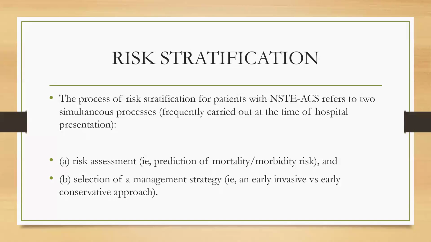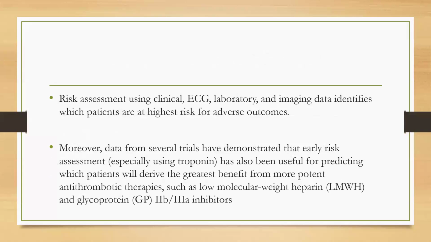Now, regarding risk stratification, the process of risk stratification for patients with NSTEMI ACS refers to two simultaneous processes. It is frequently carried out at the time of hospital presentation: risk assessment, that is prediction of mortality and morbidity risk, and selection of the treatment strategy, that is early invasive or early conservative approach. So risk assessment using clinical, ECG, lab, and imaging data identifies which patients are at the highest risk for adverse outcome.